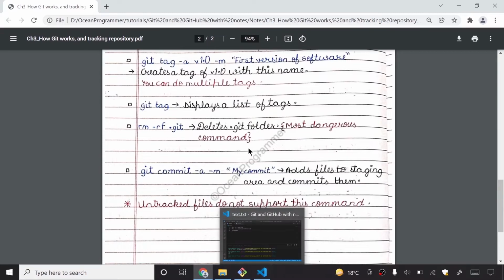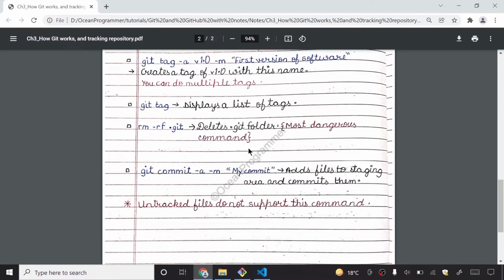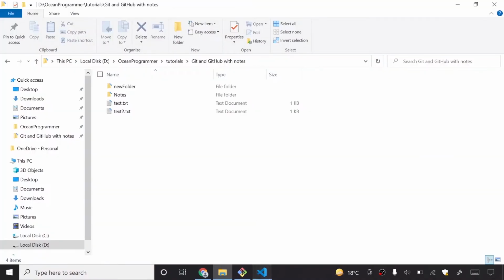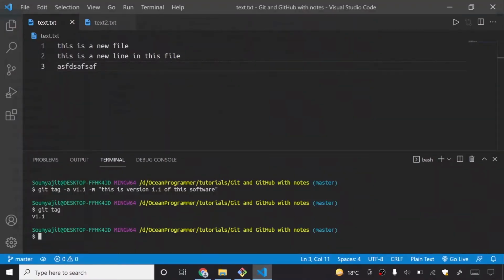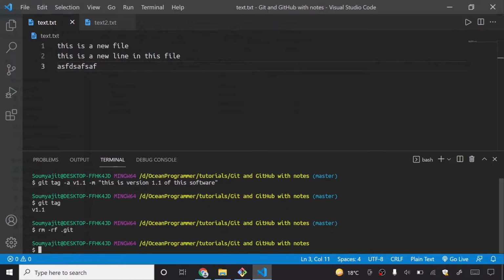rm -rf .git. This is the most dangerous command in git. I won't do this on this repository. Okay, let's show it: rm -rf .git. You know what happens? It basically deletes the .git folder and all the information in the .git folder. I will press my enter key, and you can see that the master is not written here.